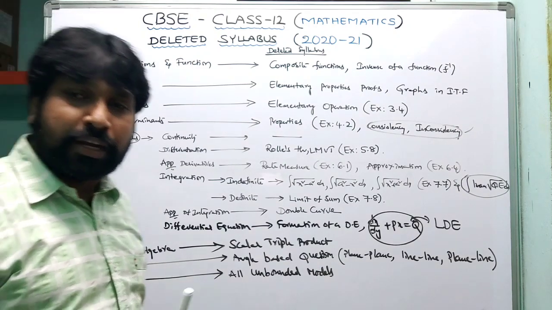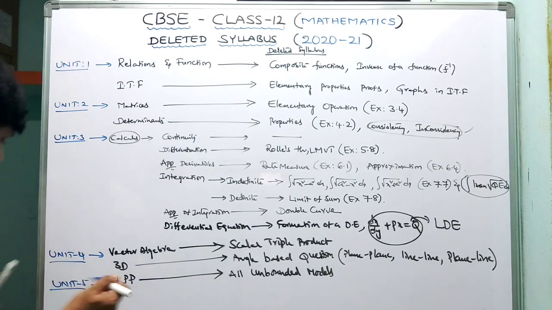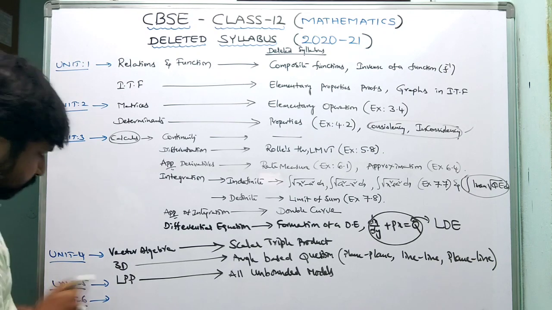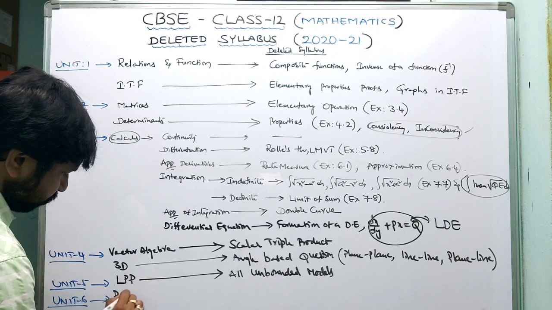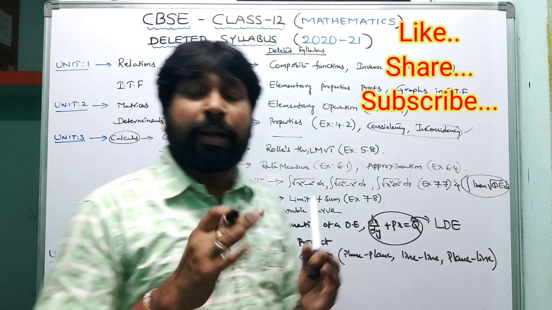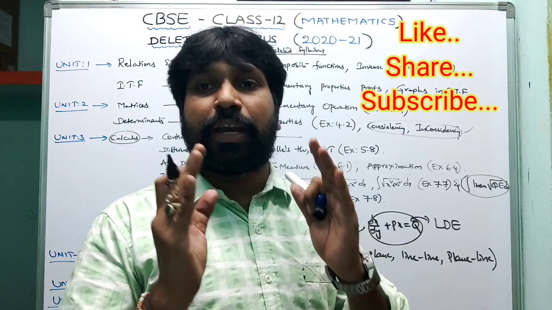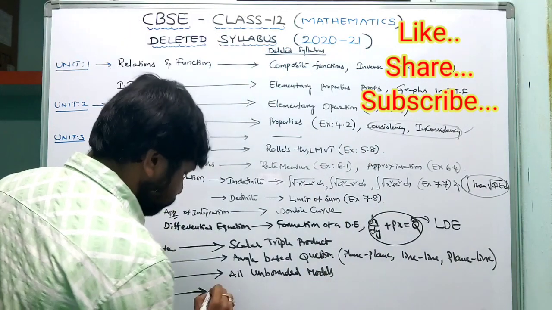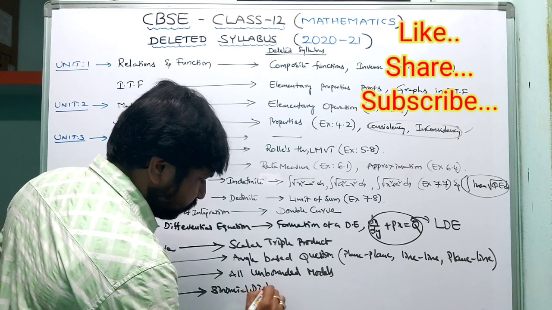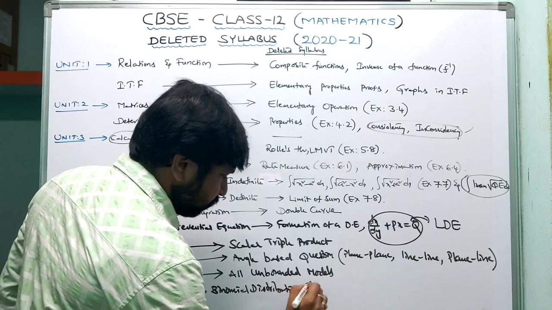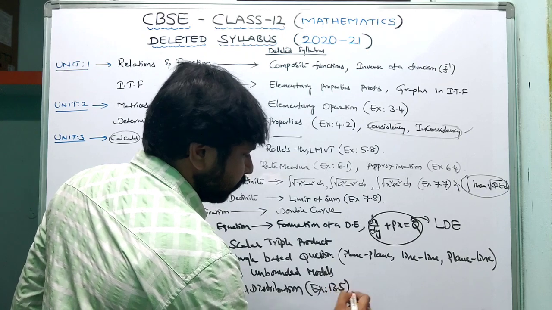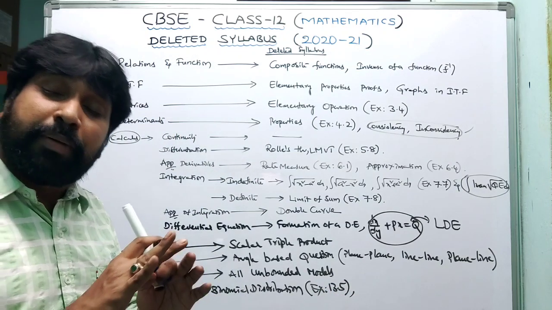Coming to the last and final topic, probability, unit 6. In probability, one complete exercise is deleted, that is binomial distribution, exercise 13.5, completely deleted.